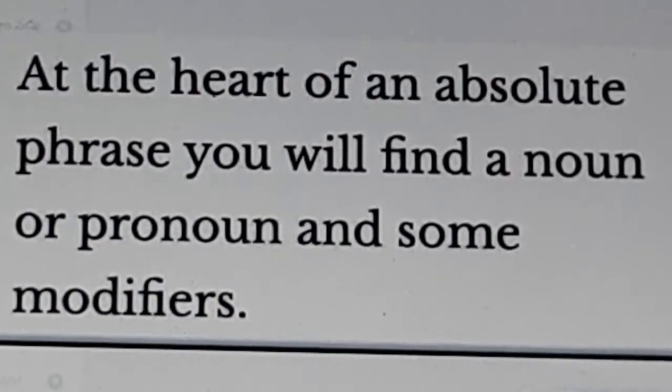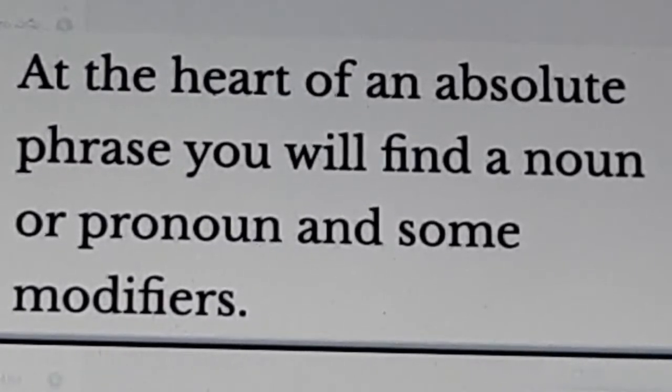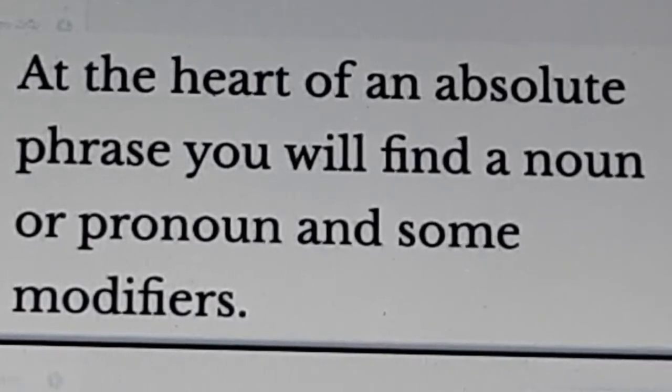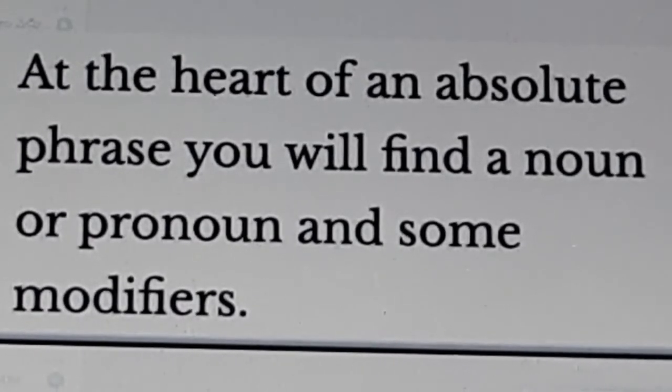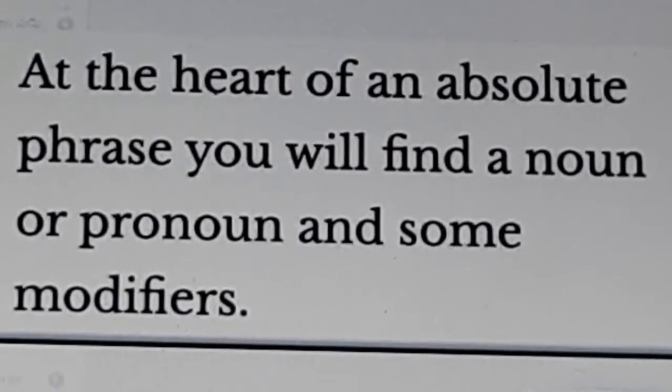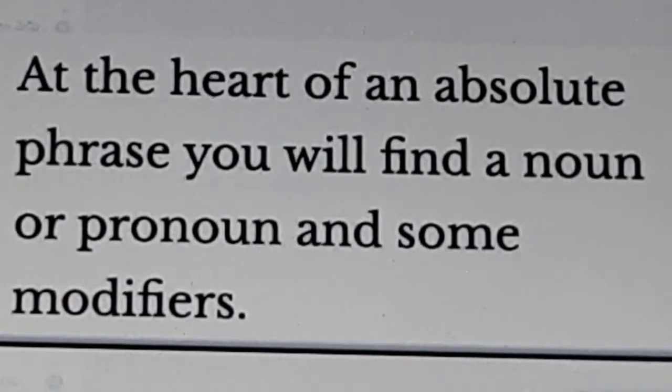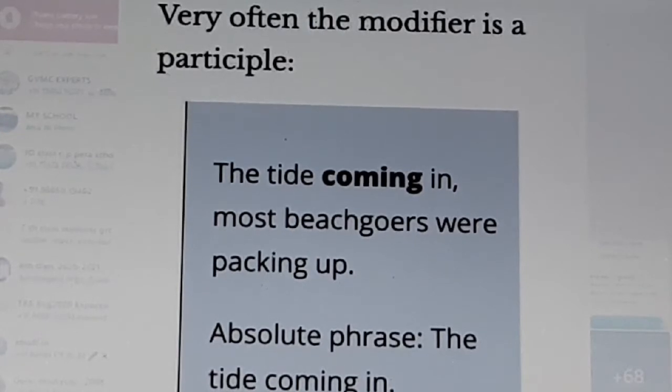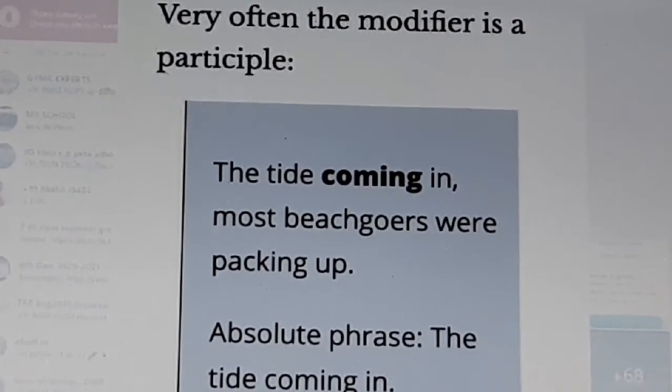Okay. At the heart of an absolute phrase, you will find a noun or pronoun and some modifiers. Very often the modifier is a participle.